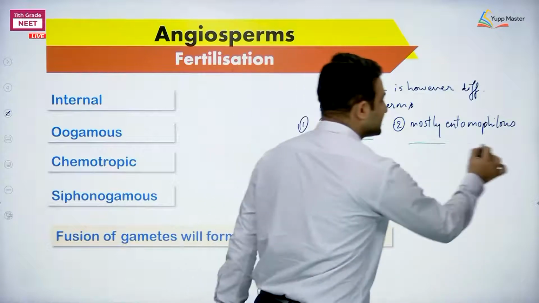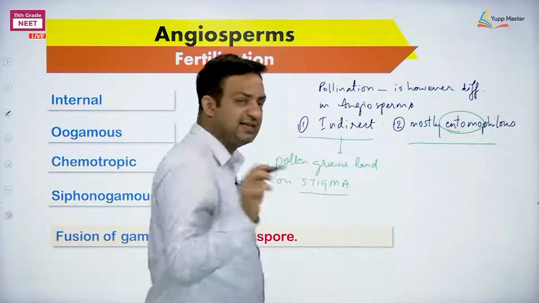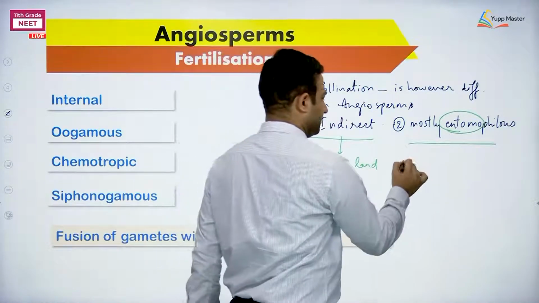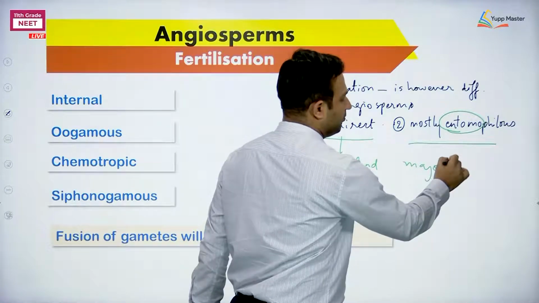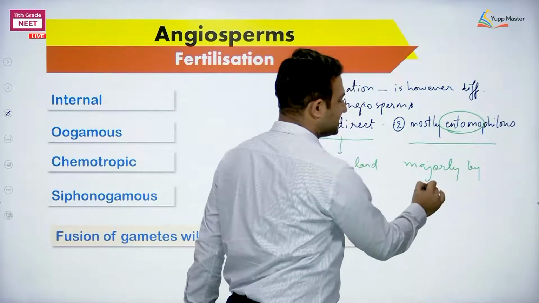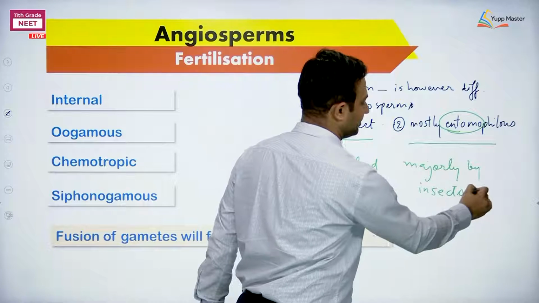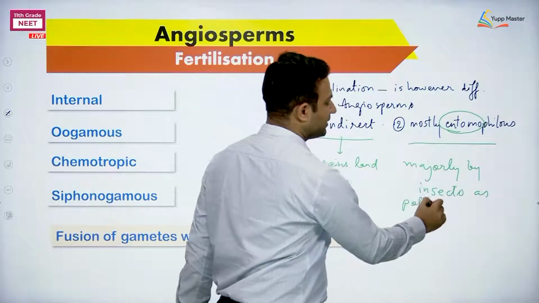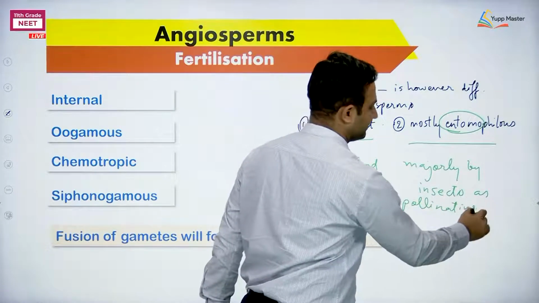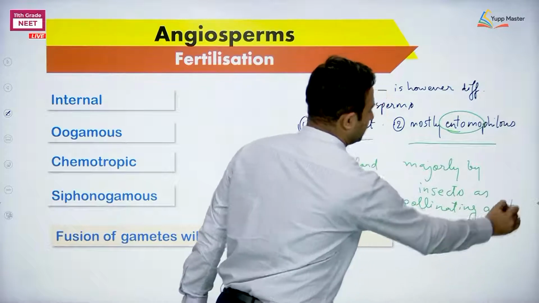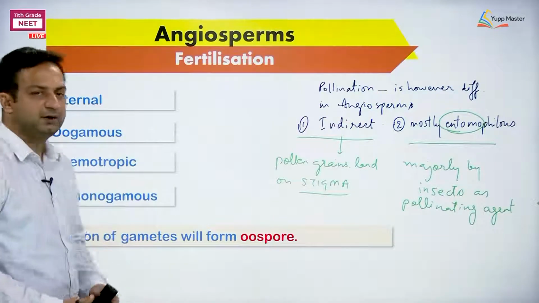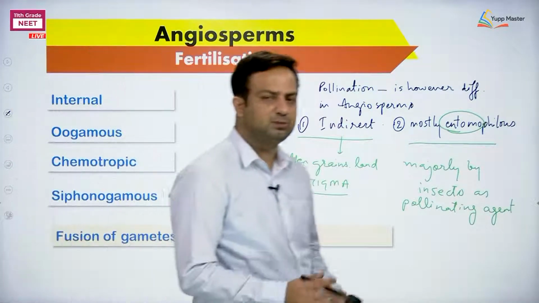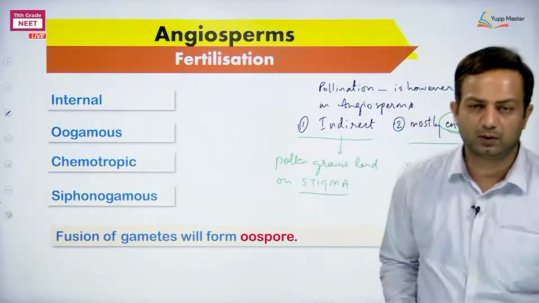Mostly entomophilous. Entomo represents insect. Majorly by insects as pollinating agent. So this is how the things are same or different. That's it. This is about angiosperms, fertilization, pollination. The two things are very clear now.